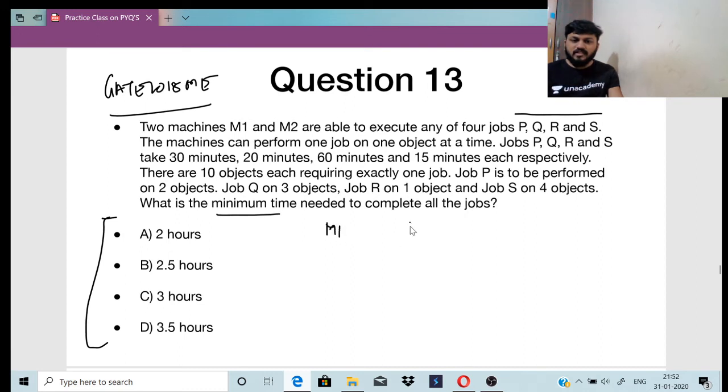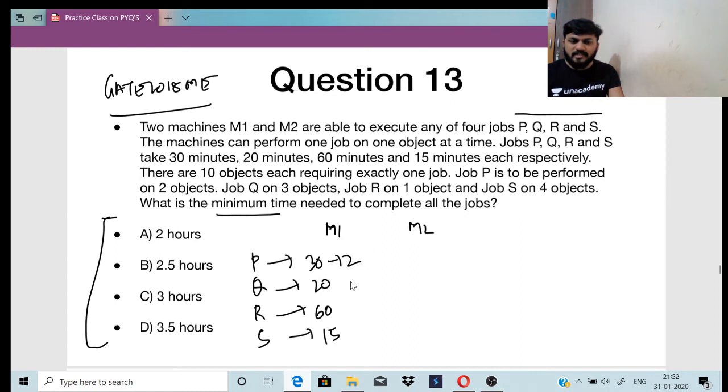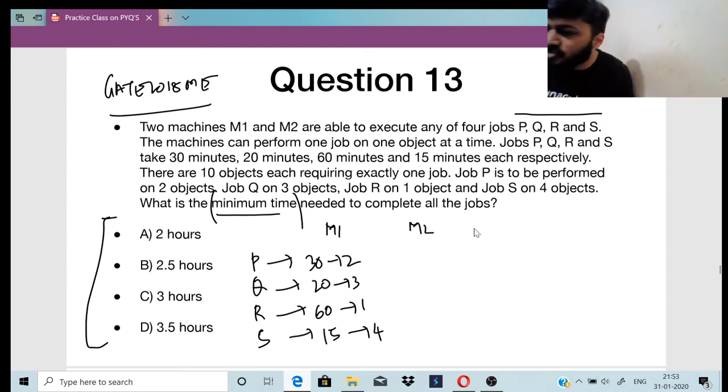So there are 2 machines M1 and M2. Okay, there are 4 jobs P, Q, R and S, right? So P is taking how much minutes? It is taking 30 minutes. Q is taking 20 minutes. R is taking 60 minutes. S is taking 15 minutes. है ना? And job P is performed on 2 objects. Job Q on 3, job R on 1 and job S on 4. Okay, so these are the number of objects, number of time and the number of machines. So what is the minimum time needed to complete all the jobs?